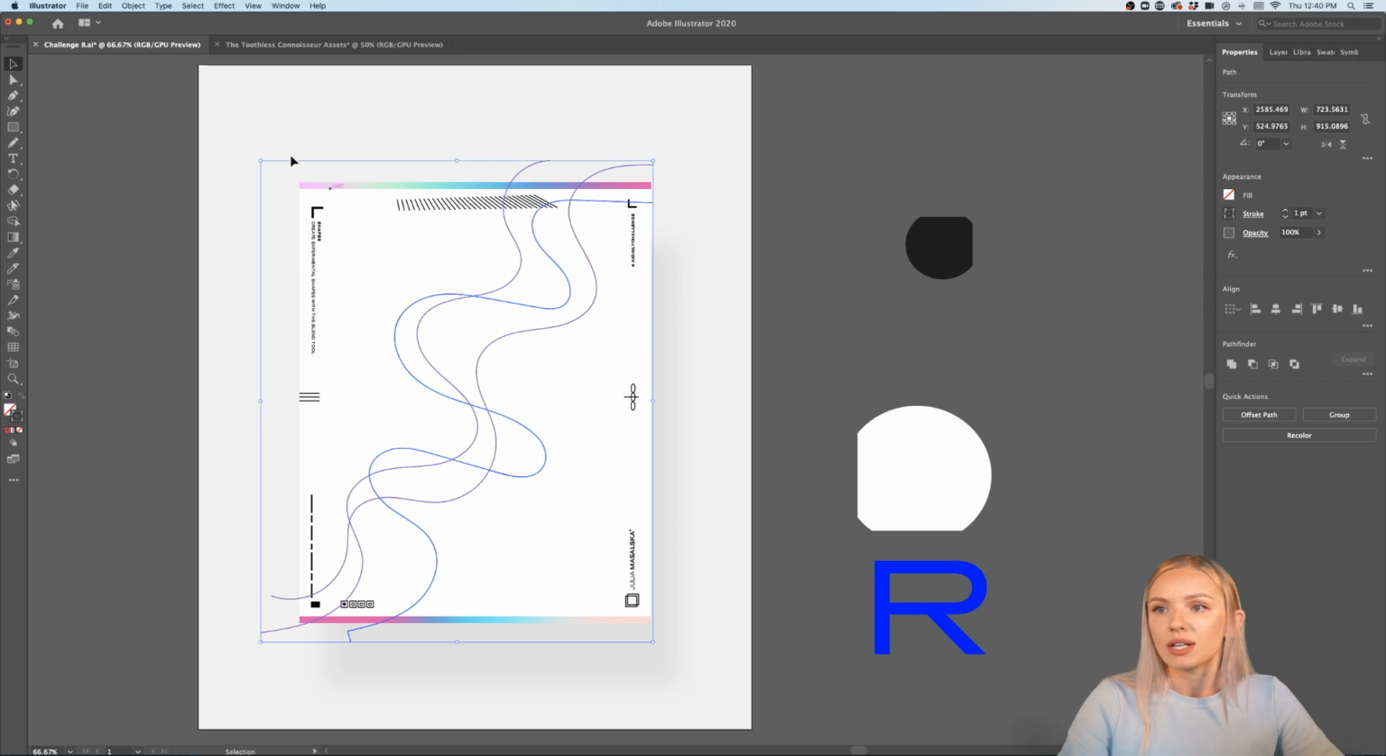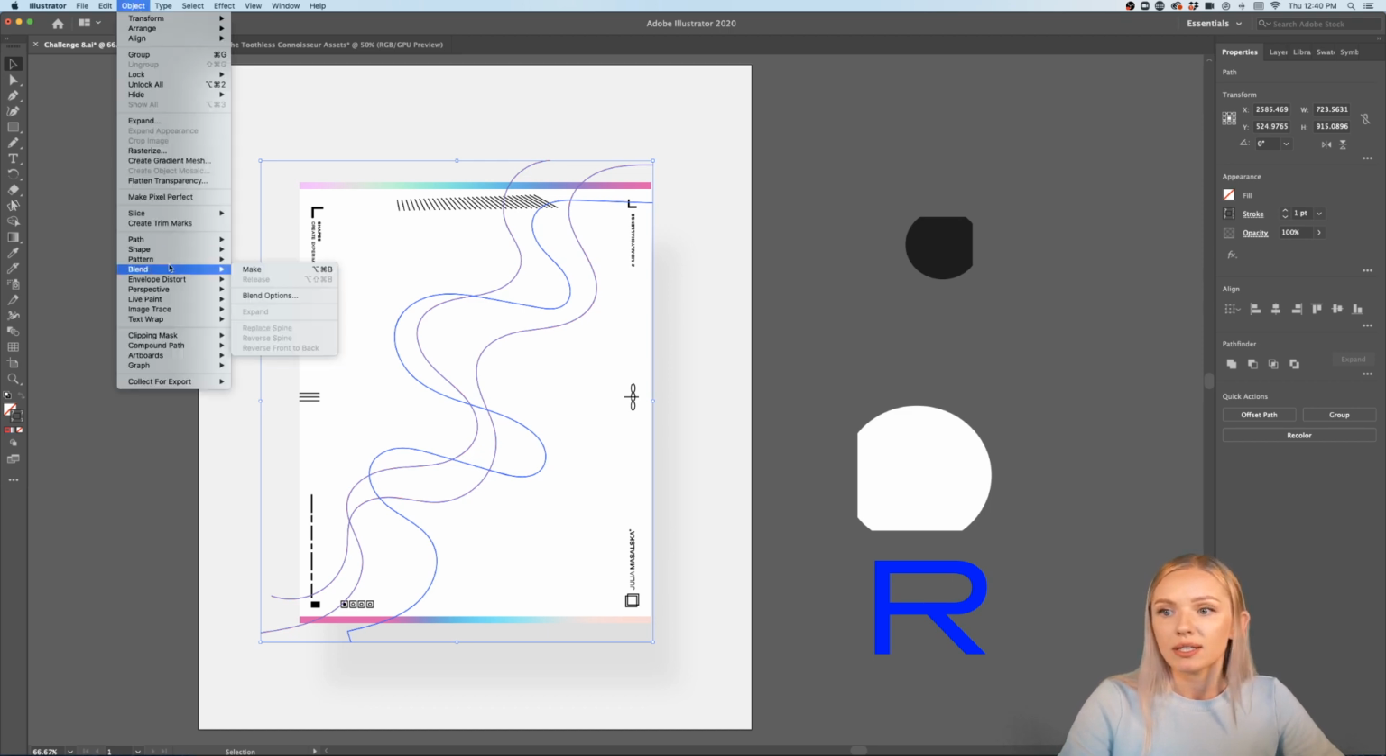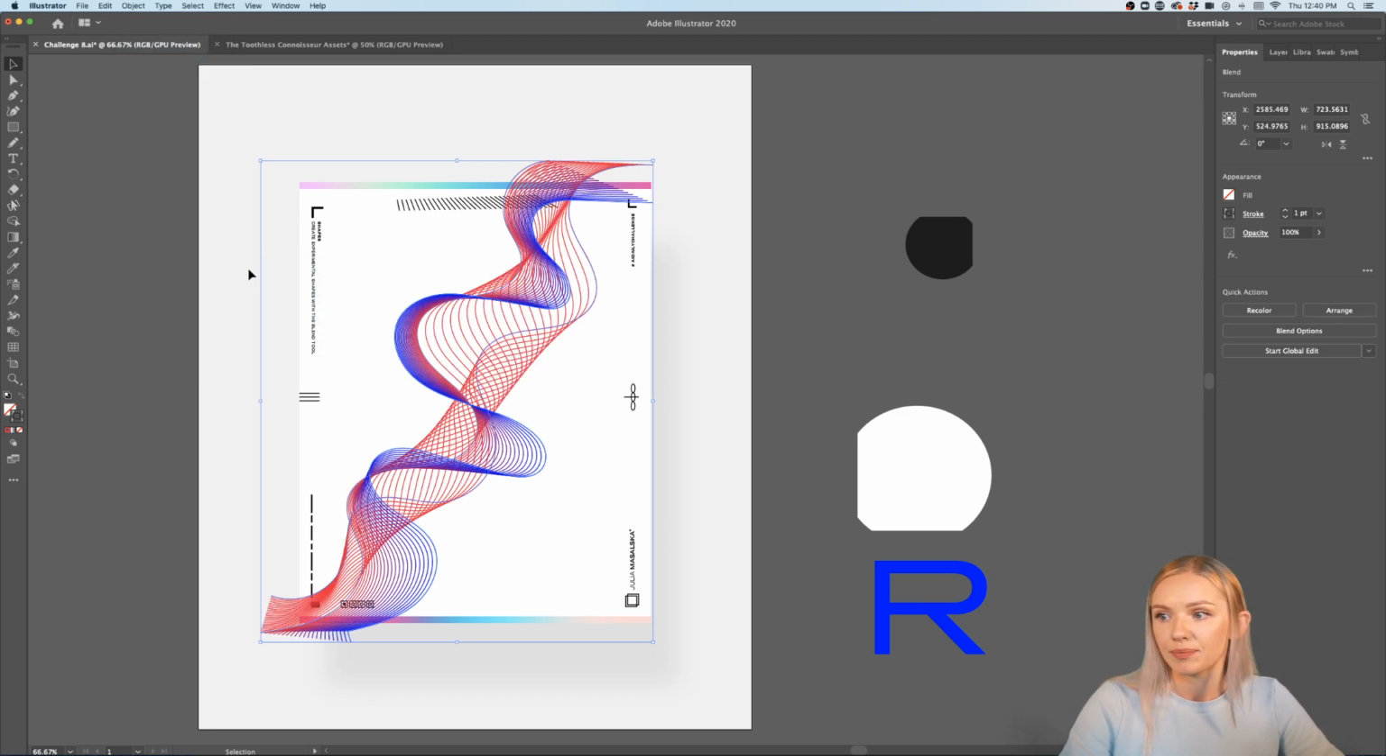So I've selected all 3 lines and I'm clicking Object, Blend, Make. So now we already have something really cool going on here. We have some waves and all that. But I want to make it even more interesting, and I want to blend them even better together, and create more steps and better flow between the colors.